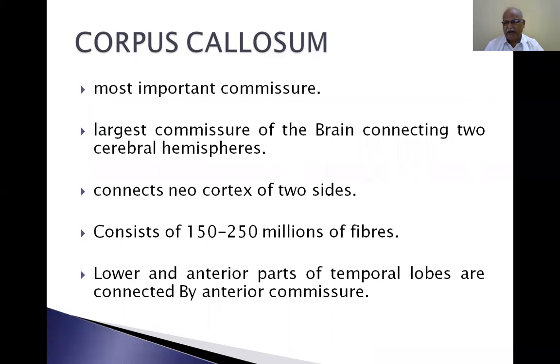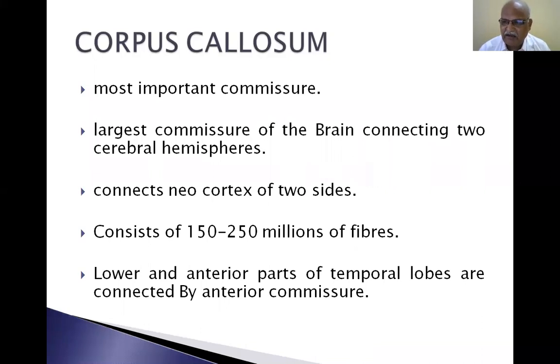So bilateral responses go from one hemisphere to the other, and coordination and functioning of both cerebral hemispheres in a continuous manner occurs because of the corpus callosum, except the lower and anterior parts of the temporal lobes, which are connected by anterior commissure. So we are now learning about the white matter of the cerebrum.